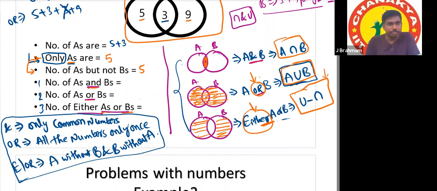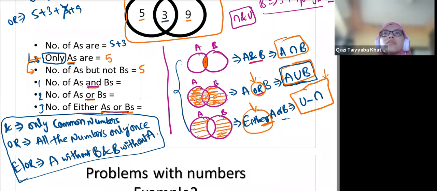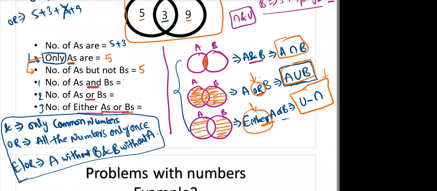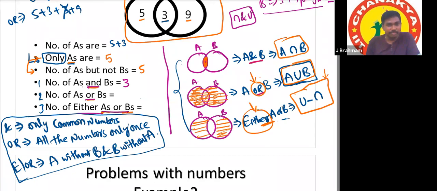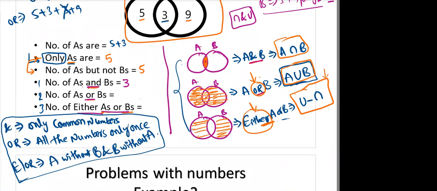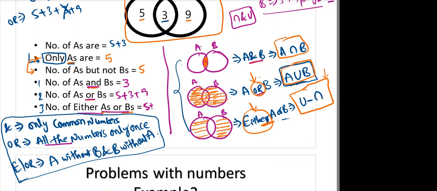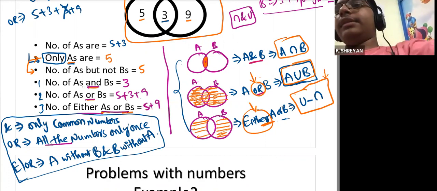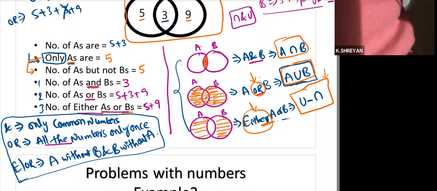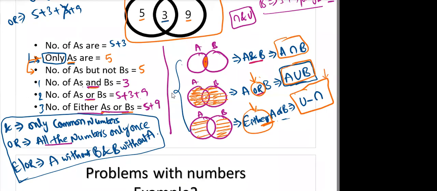Number of A's and B's are 3, only common numbers. Next, number of A's or B's: 17, all the numbers once, which means 5 plus 3 plus 9. Number of either A's or B's: A's without B's are 5, and B's without A's are 9. That's 5 plus 9, 14. Okay, got it.